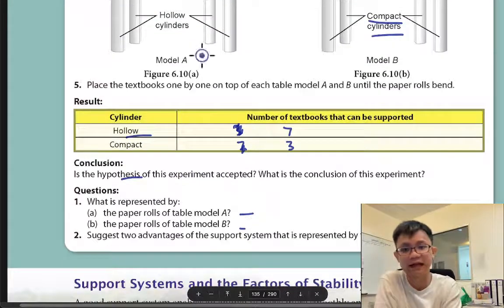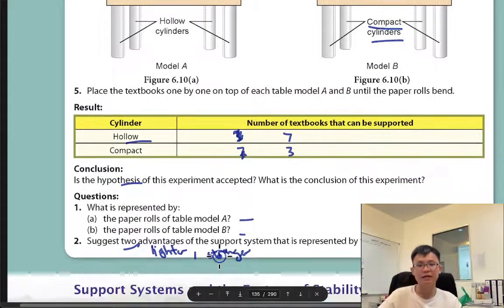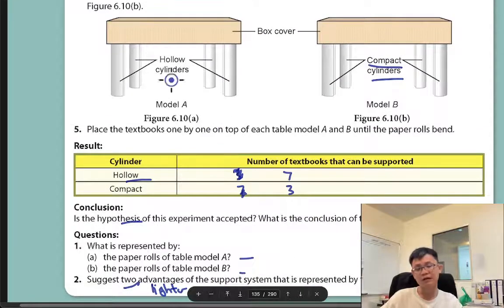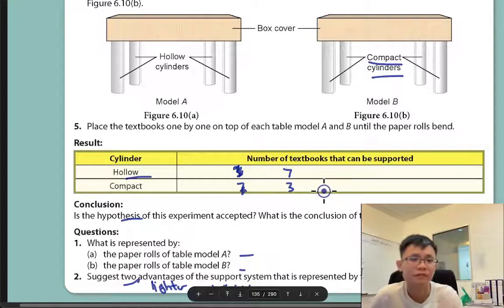So we can say that the advantage is it is lighter, and we can say it is stronger, for example. Okay, so it's lighter like for a bird, and it is stronger because it can hold 7 books. We can do this experiment.